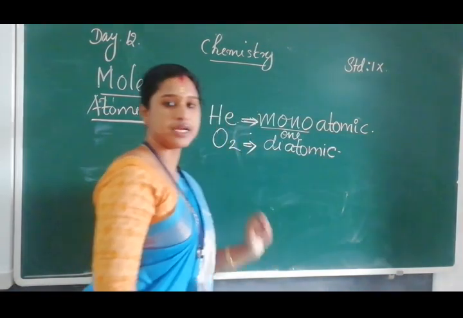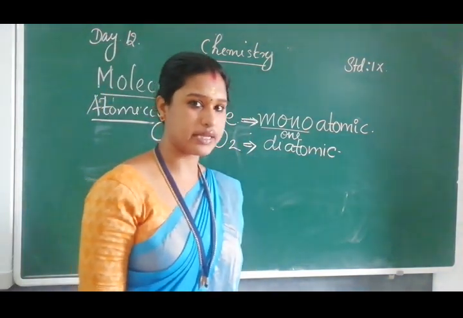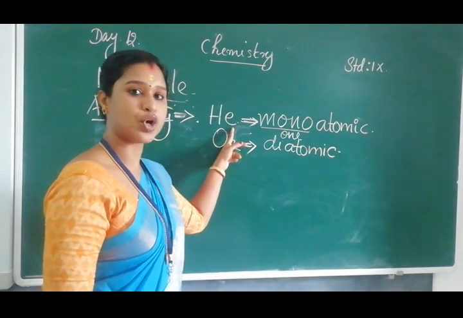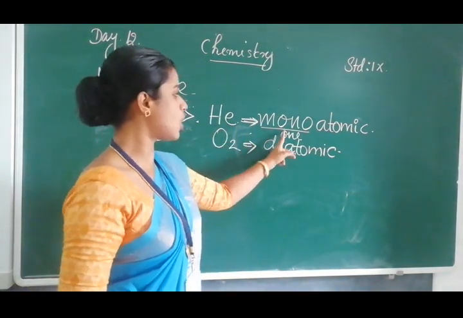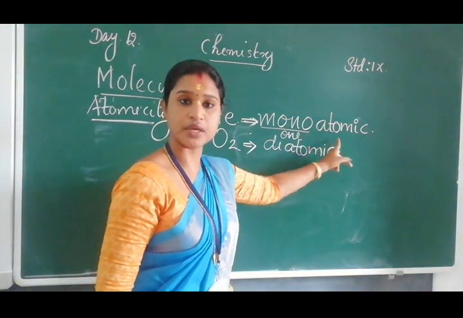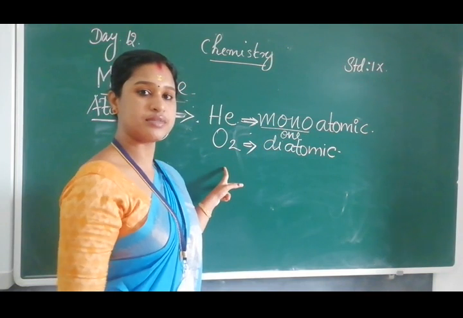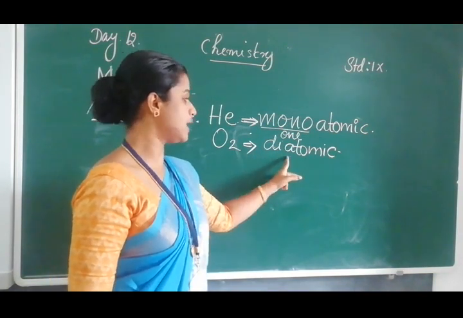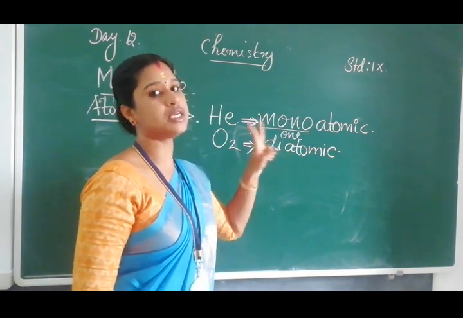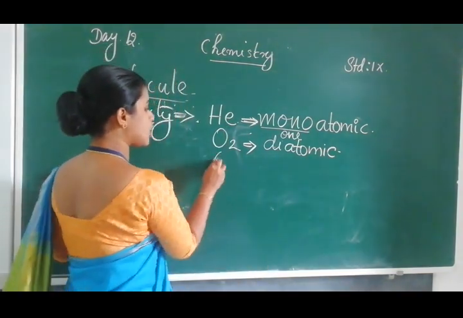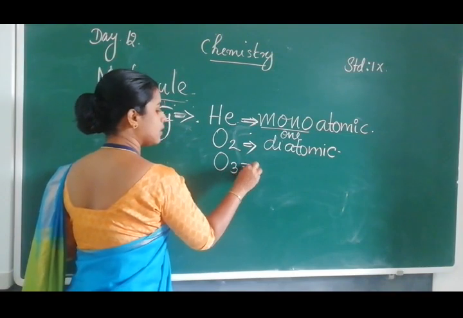Hope you understand. If only one atom is present, its atomicity is 1 and we call it monoatomic. If a molecule constitutes 2 atoms, it is diatomic and its atomicity is 2.